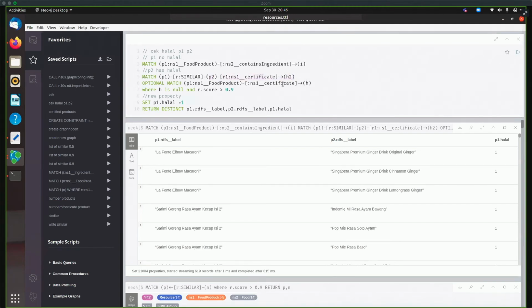And how do we know that P1, or product one, doesn't have a halal certificate? Because we use the optional match, and then we say that the certificate is null.